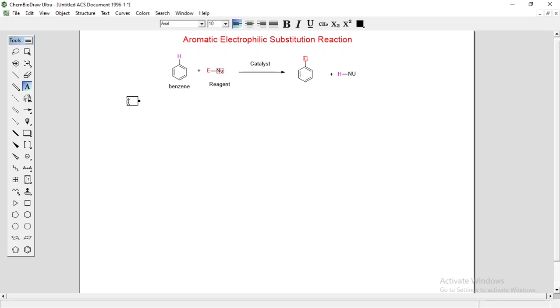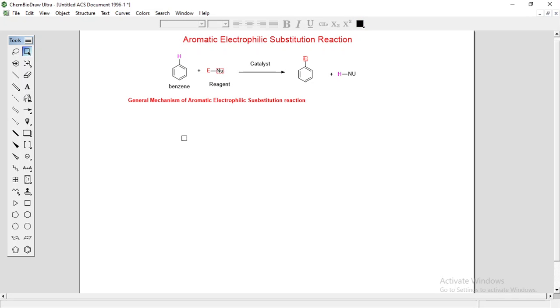So this is the general mechanism of aromatic electrophilic substitution reaction.